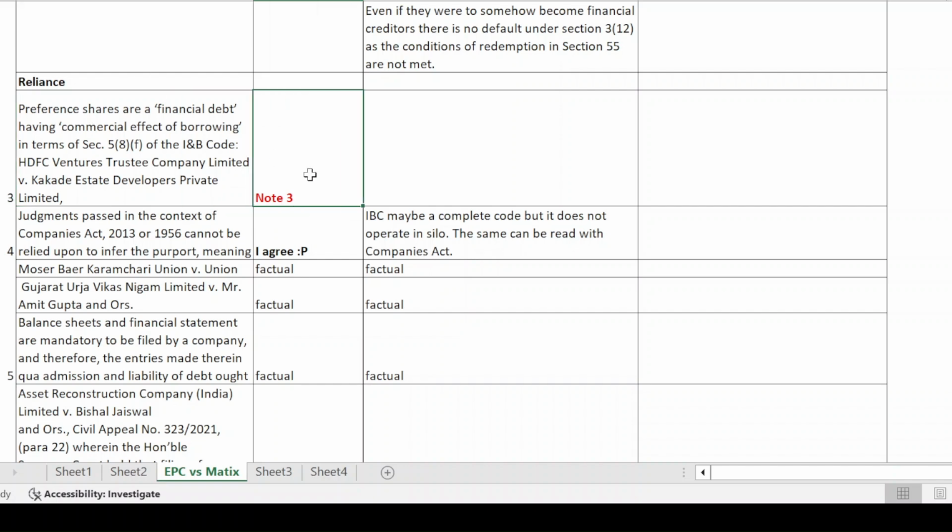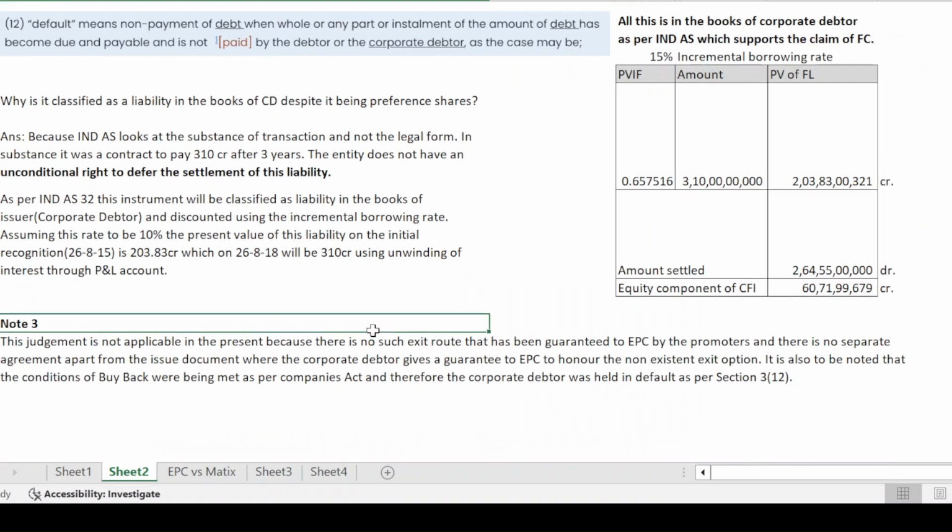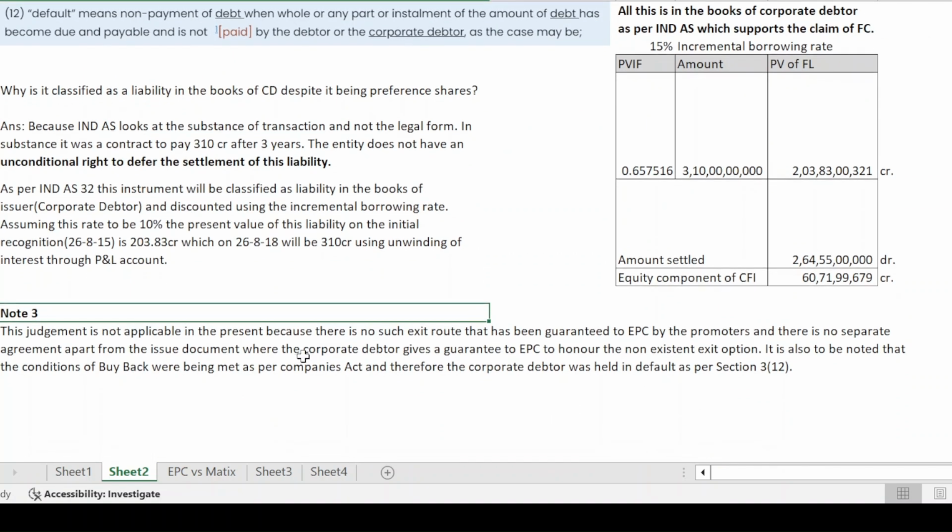Why is it not relevant? Because in this particular case, although the judgment did say that the preference shareholders would be treated as financial debt, it said that it would be treated as financial debt only with regards to the promoters of the corporate debtor and not the corporate debtor directly.